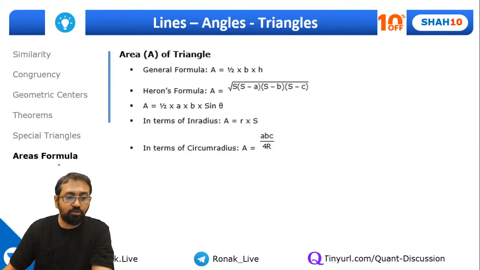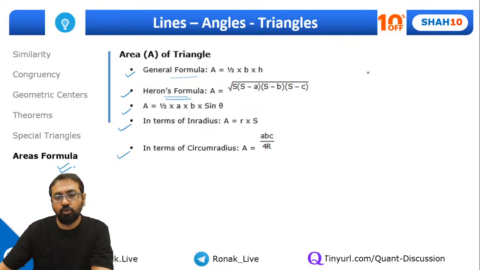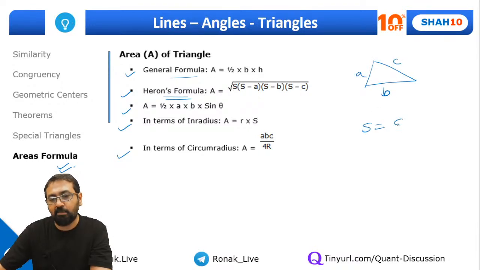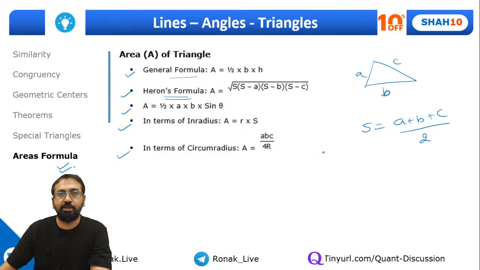But coming back to area formulae for a triangle, guys, you need to remember these 5 formulae. That's it. First is a very general formula, 1/2 base into height. The second one is Heron's formula. If in some triangle you know the 3 sides as A, B, C, you can quickly calculate the perimeter A plus B plus C, and half of that is called the semi-perimeter. And once you know the semi-perimeter, you can apply this formula to get the area.